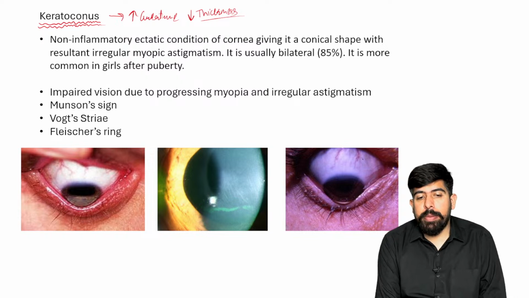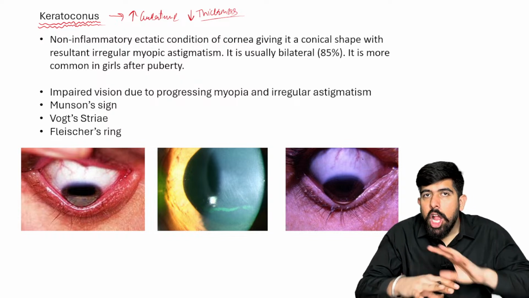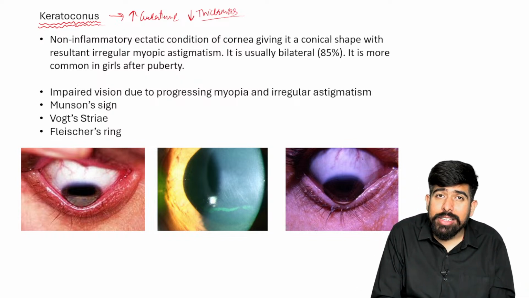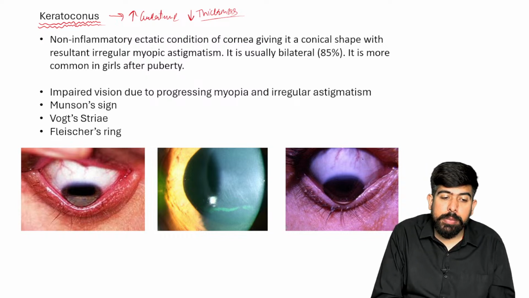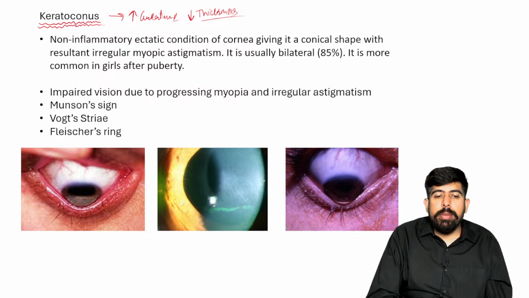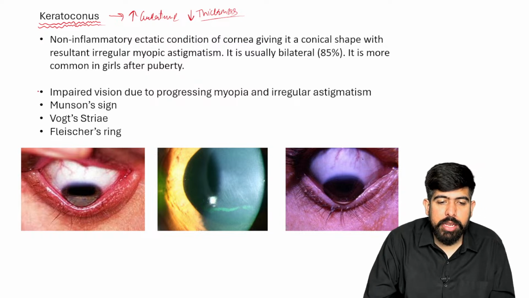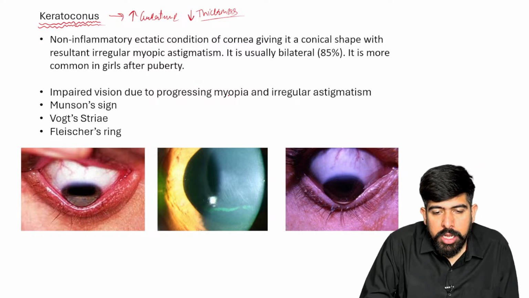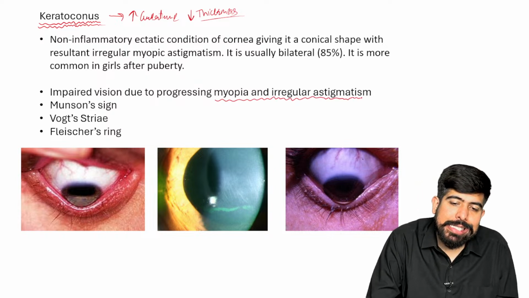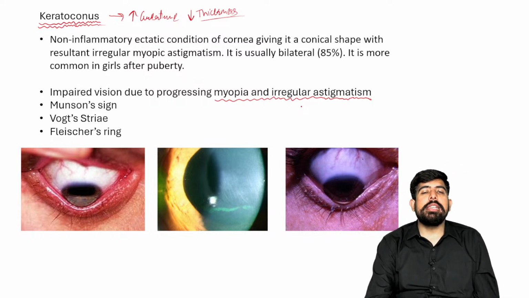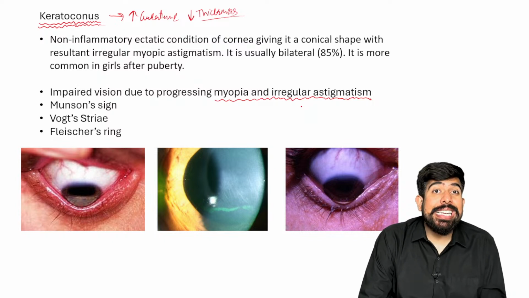With this curvatural myopia, the vertical and horizontal axes of your eye will be disturbed, and due to this, astigmatism will be seen. So you can see there will be impaired vision due to the myopia with irregular astigmatism. This patient has a refractive error due to keratoconus, which is myopia because of the increased curvature.